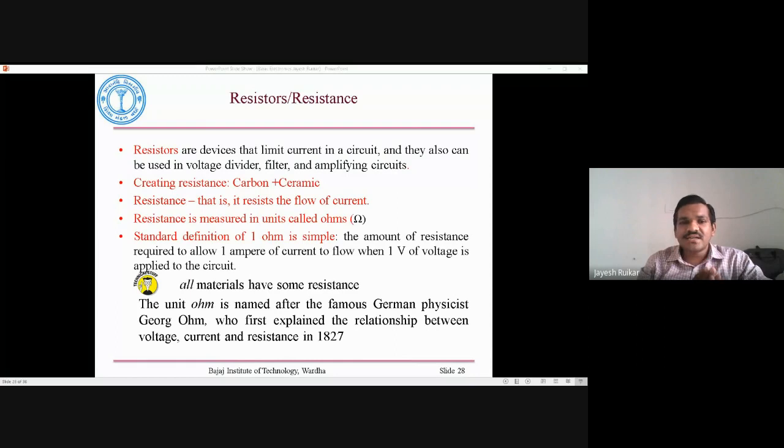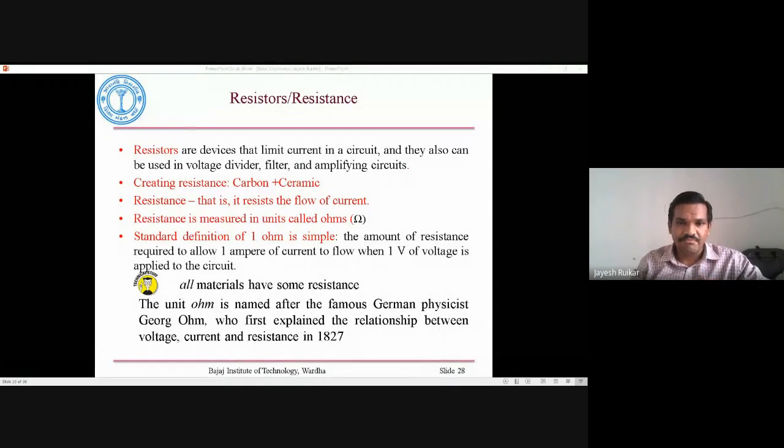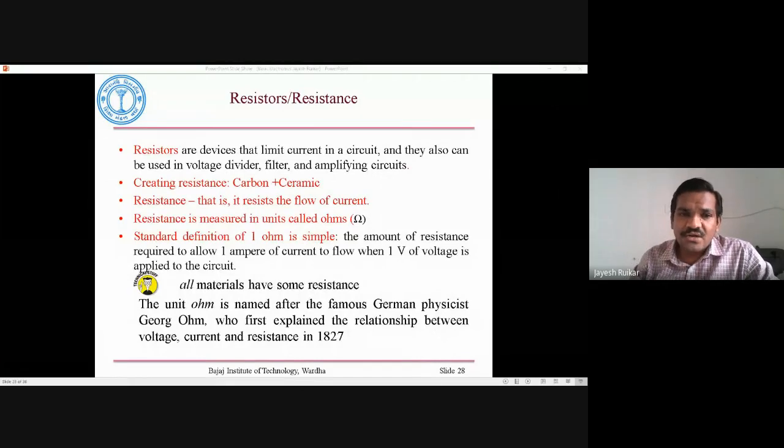So a conductor allows conduction, and an insulator does not allow conduction. Good conductors allow current to flow without any impediments or without any resistance.